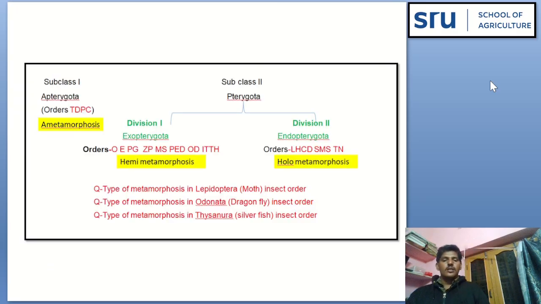See here the classification of insects. That is subclass 1, Apterygota. All Apterygota undergo ametabolous development, or there is no change in their form. Subclass 2, that is Pterygota, is again divided into division 1 Exopterygota and division 2 Endopterygota. Exopterygota undergo hemimetamorphosis and all Endopterygota undergo holometamorphosis. We will discuss this classification along with images and examples in coming sessions.